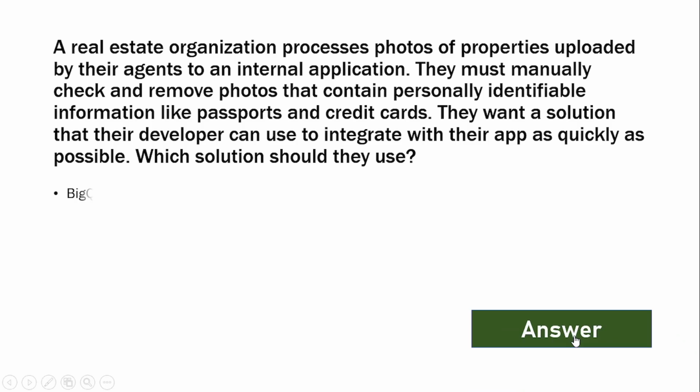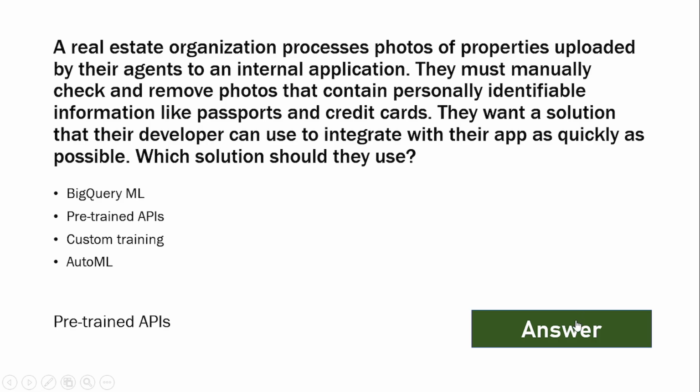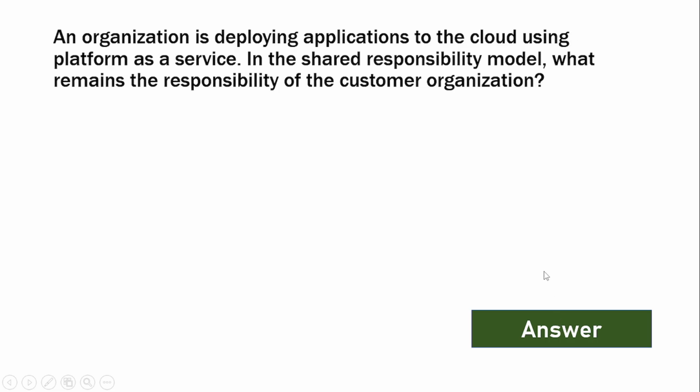And the options are BigQuery ML, pre-trained APIs, custom training, AutoML. And the answer is pre-trained APIs. The explanation is pre-trained APIs offer ready-to-use machine learning models that can detect PII in images with minimal setup. Let's move to the next question.